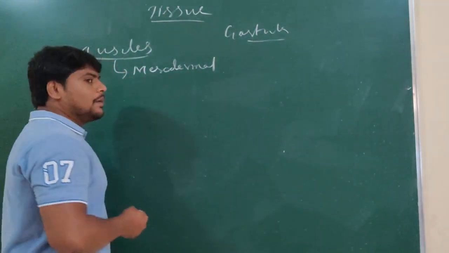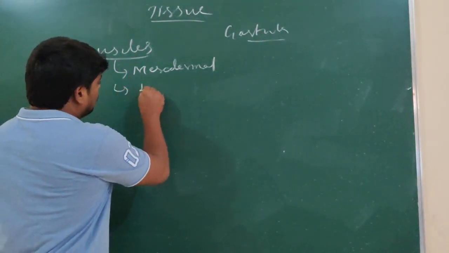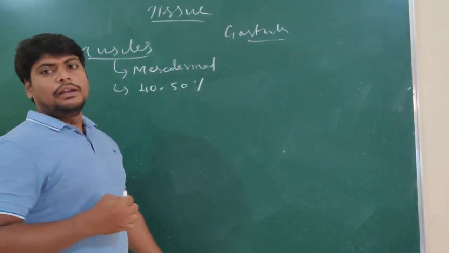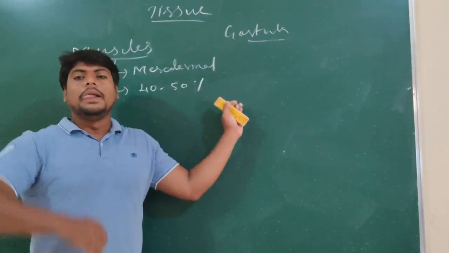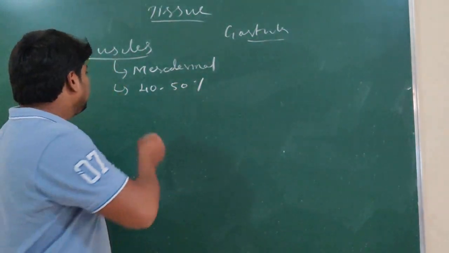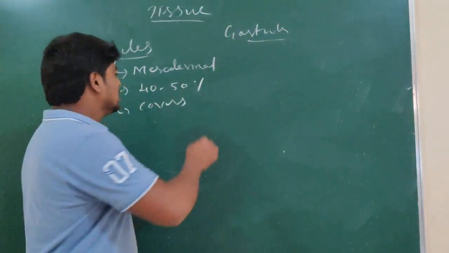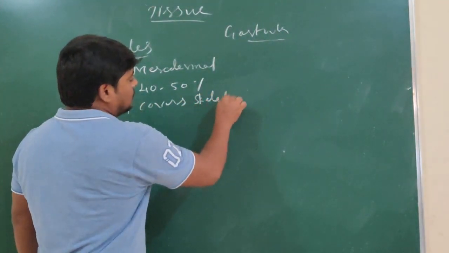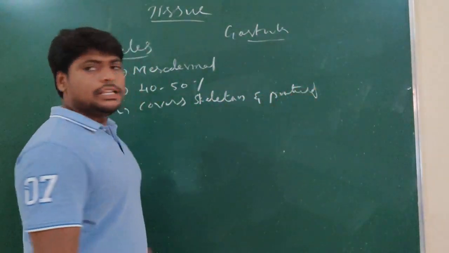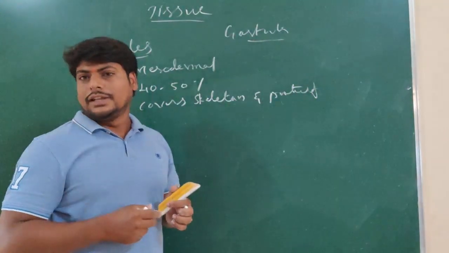Understand? Out of our body weight, muscles occupy around 40 to 50 percent. These muscles cover the skeletal system and protect the internal organs. That is an important function of the muscles.